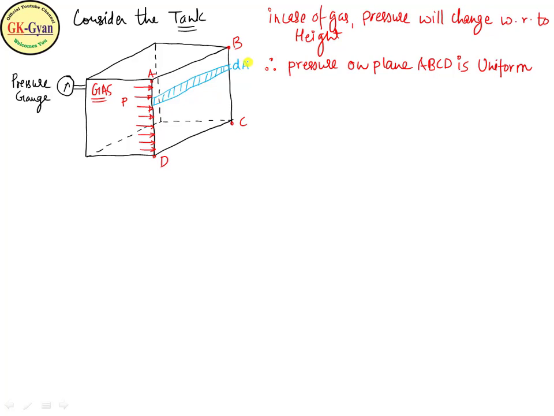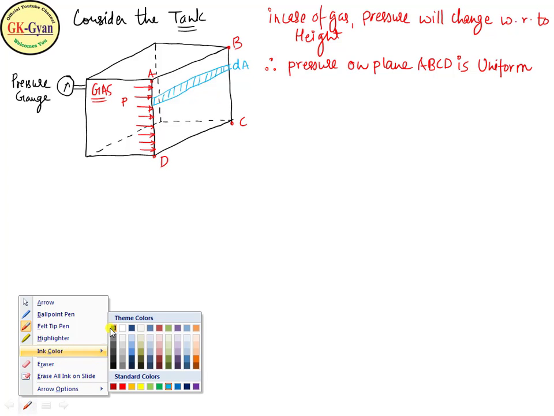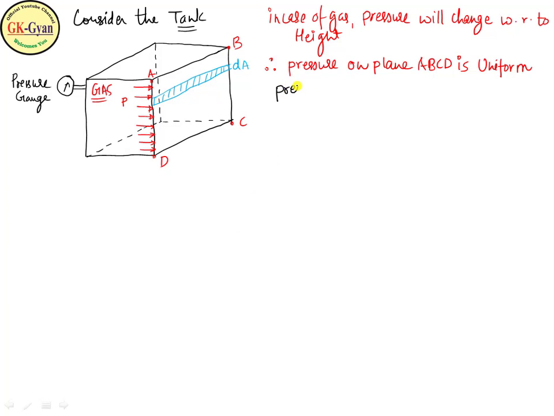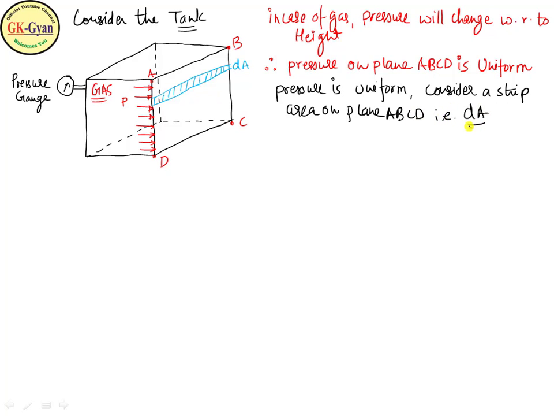Consider a strip of area dA. Because pressure is uniform here, consider a strip of area on plane ABCD that is dA area. So this pressure will act on dA area.